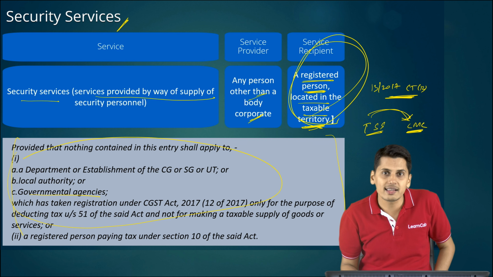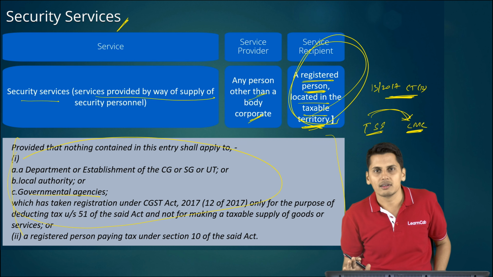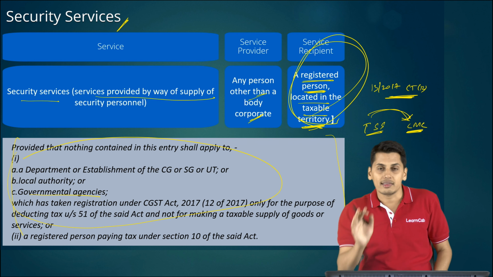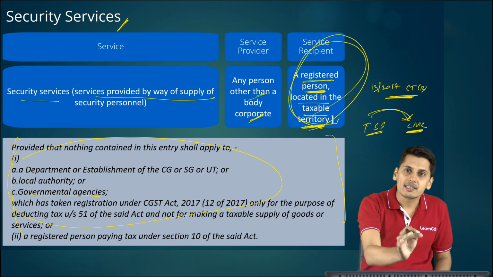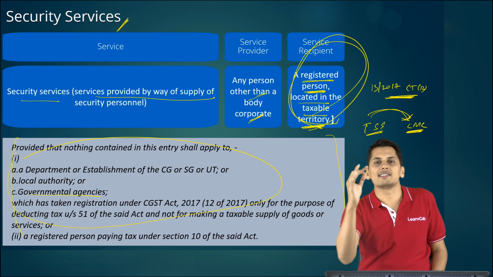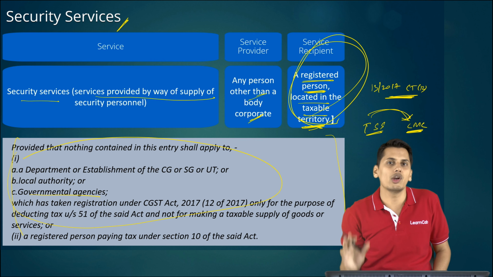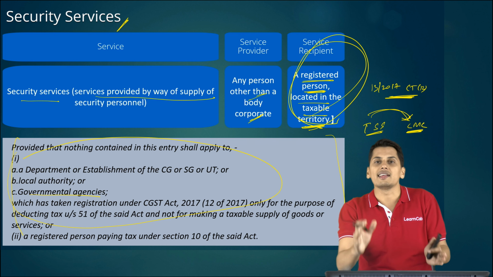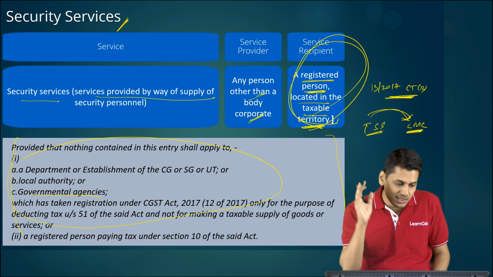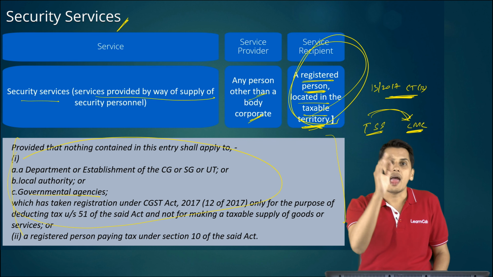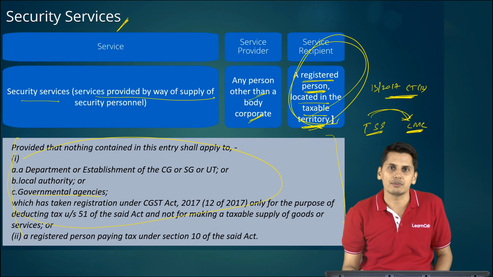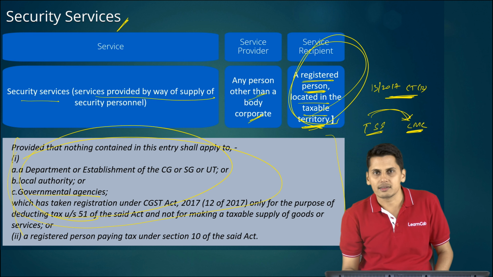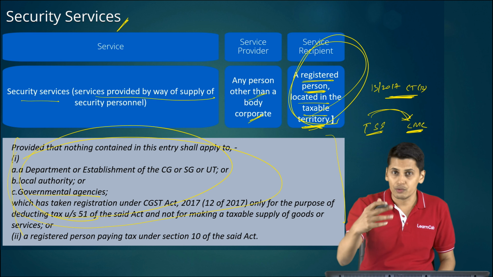Under forward charge, is it exempted? The answer is no. Friends, only those GTA services which we have seen in the previous slide, from reverse charge they come to forward charge. After coming into forward charge, they are exempted by notification number 12/2017. 12/2017 doesn't exempt these services. So in these cases, the security personnel has to pay GST under forward charge mechanism when the services are supplied to these entities. The second point tells you, the proviso has got two limbs.